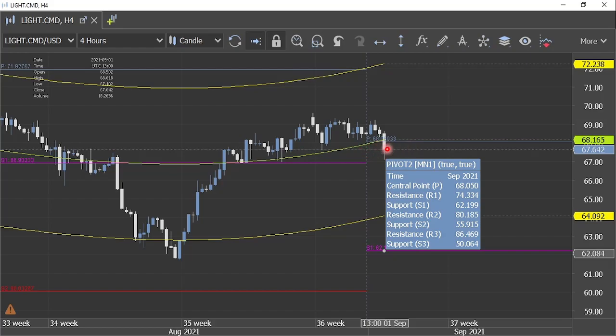Otherwise, if we have the breakout, then we will have to consider going short, but for that we will need further consolidation and it will need to hold below the central pivot point at least for a day before we can make our mind to go short. And till then, I would say that it is better to remain on the bullish side of the trajectory and continue to look for buy on dips opportunities.